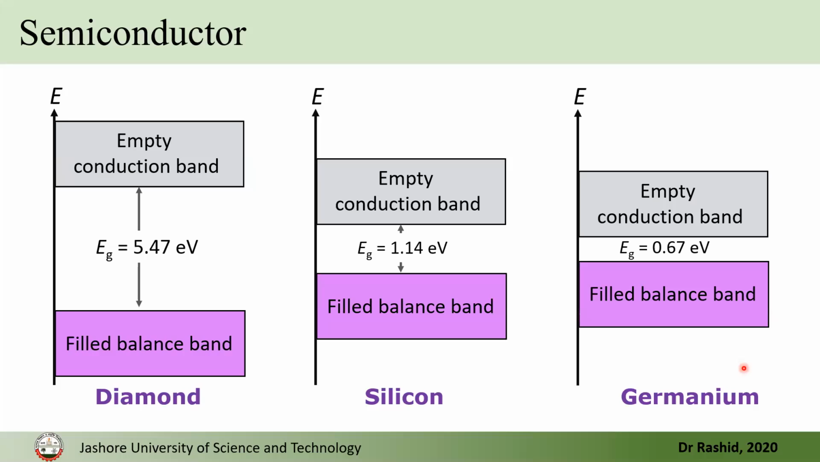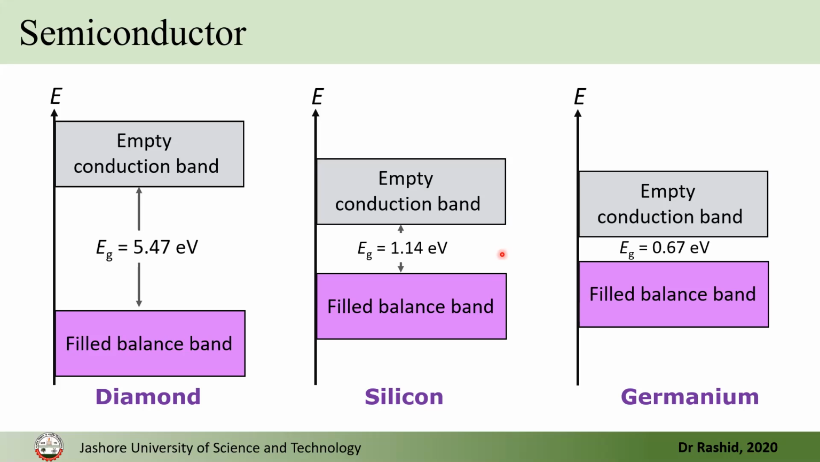We said that in semiconductor there is a small energy gap between the valence band and the conduction band, and the gap is such that at room temperature there will be a significant number of electrons transferred from the valence band to the conduction band, so that when a potential is applied, it conducts current. The conductivity will be less than the conductivity of a conductor, but it will not also be zero.